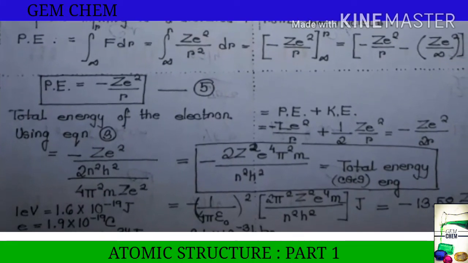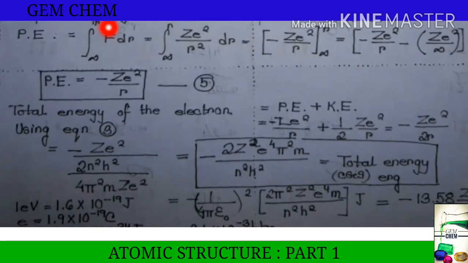Now here, potential energy equals the integration of f dr from the limit of infinity to the limit of r, so coming from infinity and going to the distance r from the nucleus. Now we solve this part. On integrating, we get potential energy equals minus z square by r. Previously we got kinetic energy to be half z square by r. On adding these, we get the total energy.